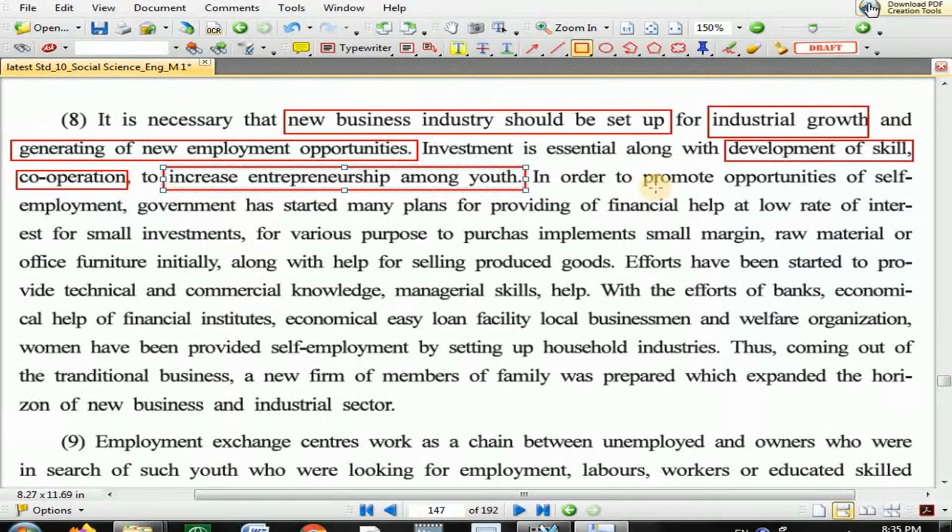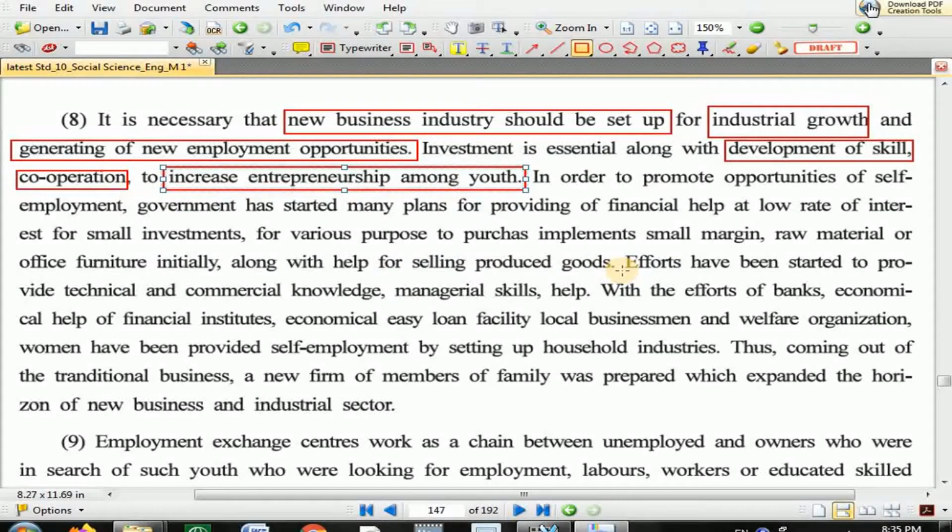In order to promote opportunities of self-employment, the government has started many plans for providing financial help at low rate of interest for small investment, for various purposes: to purchase implements, small margin, raw material, office furniture initially, along with help in selling produced goods.